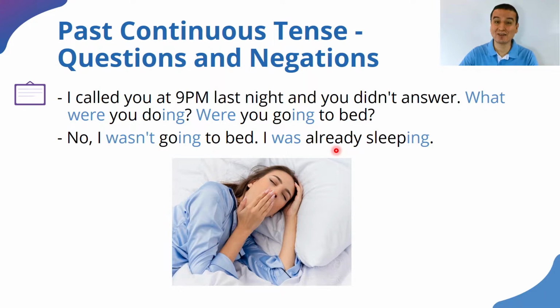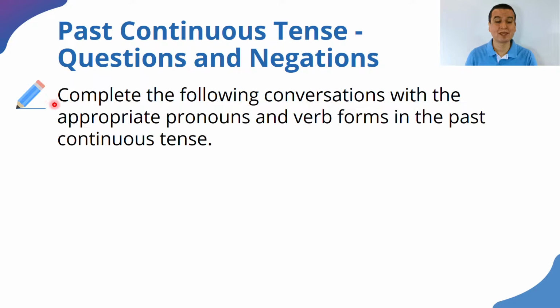And with that, I have some practice activities for you. The first one is this. Complete the following conversations with the appropriate pronouns and verb forms in the past continuous tense. All right? So we have some pronouns that are missing and some verb forms. Sometimes it's going to be the be in its singular or in the plural form, always in the past.